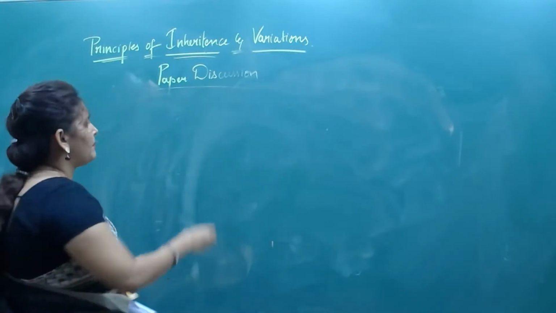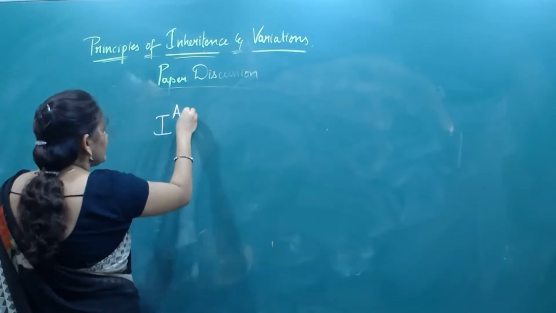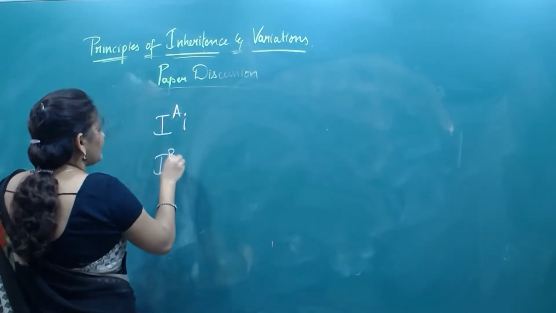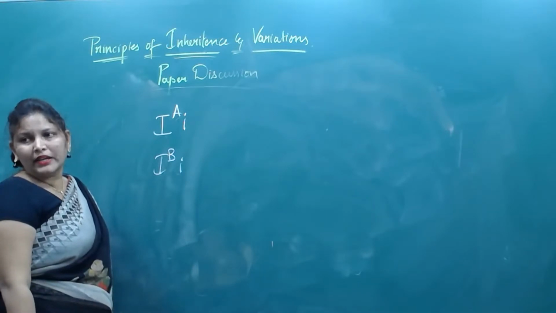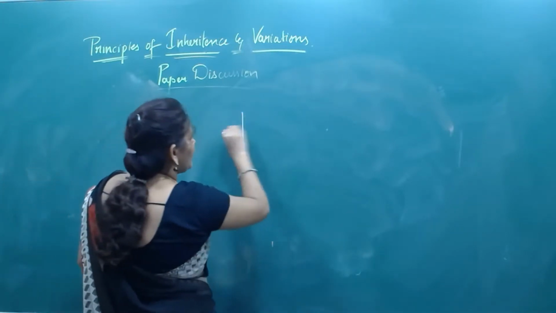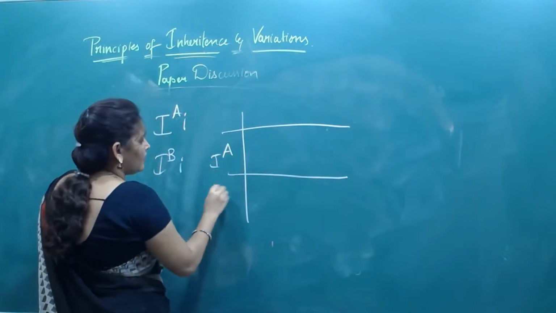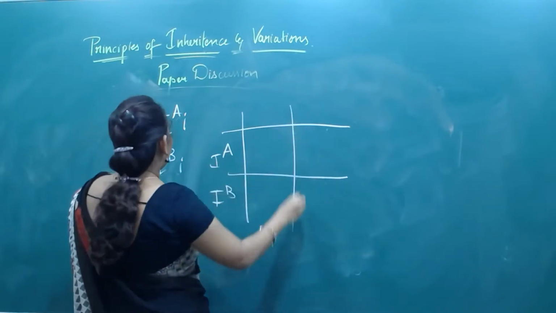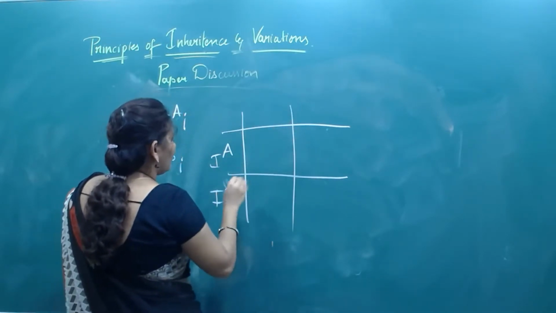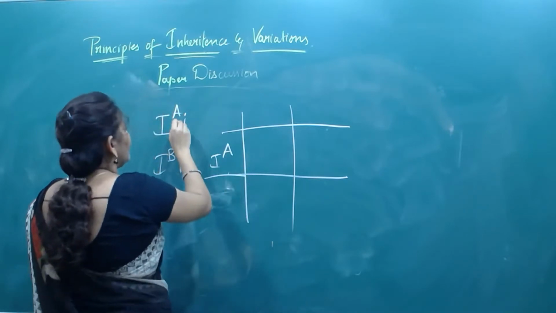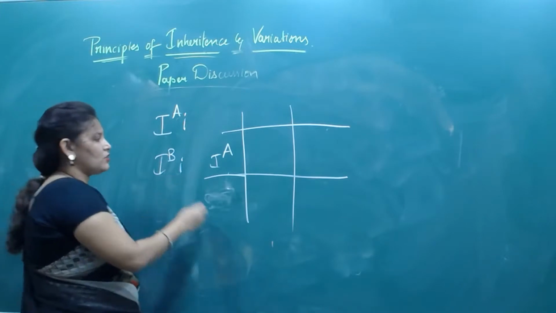See here, if the parent has A blood group, IA and small i, and the parent is having B blood group, then there is a chance of children being A, B, AB and O blood groups. See here, IA, i and IB, i. Male parent, if he is heterozygous. Female parent, if she is heterozygous.